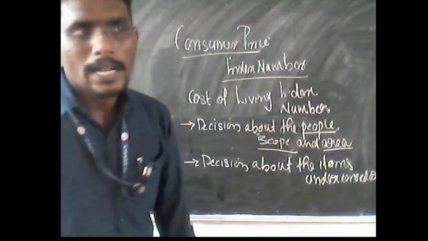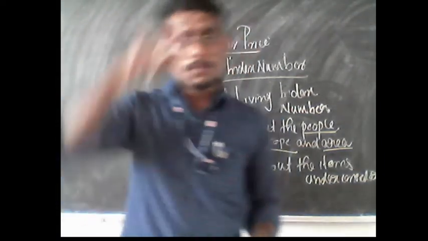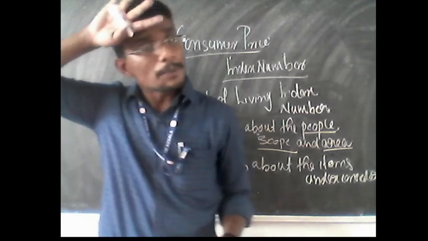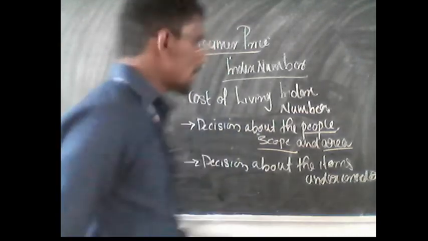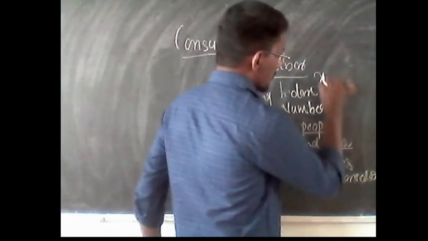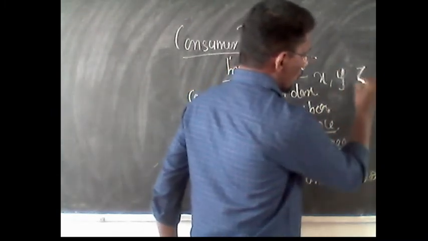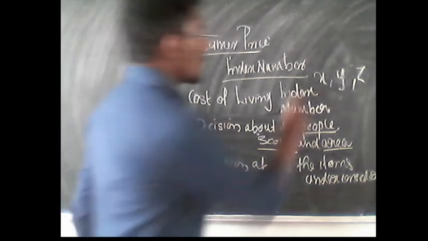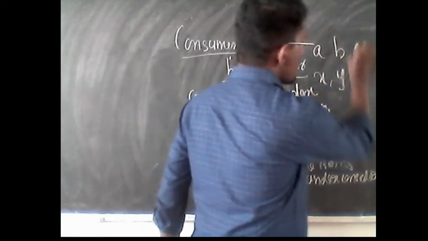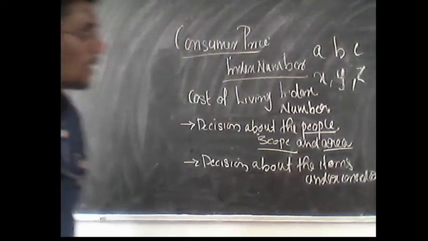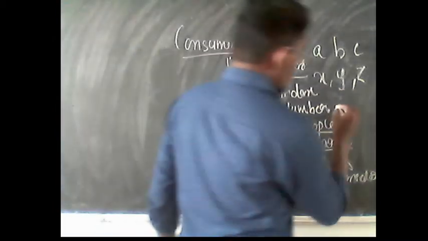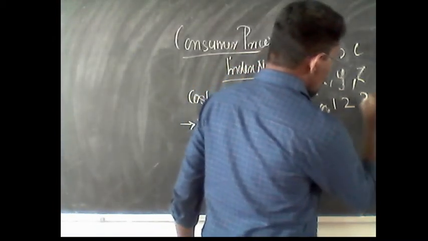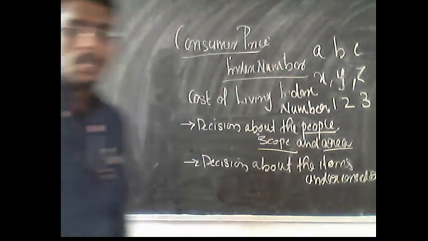And at the same time, the people's consumption of various commodities. One group of people may consume commodities like X, Y, and Z. Another group of people may consume commodities like A, B, and C. And another group of consumers may consume commodities like 1, 2, and 3.